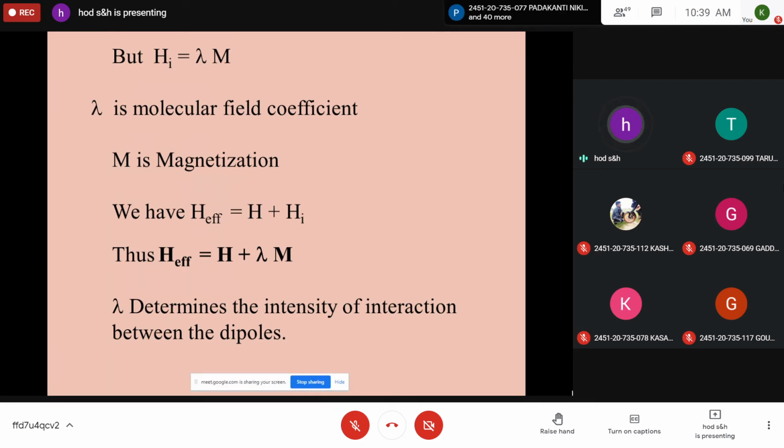What does the molecular field coefficient actually do? It determines the intensity of interaction between the dipoles. So how much two magnetic dipoles interact mutually with each other is represented by a term lambda, called the molecular field coefficient, which multiplied by the magnetization gives you the internal molecular field. So Hi is lambda into M. Therefore, H effective is equal to H plus lambda M. And write down: lambda determines the intensity of interaction between the dipoles. Please note down.